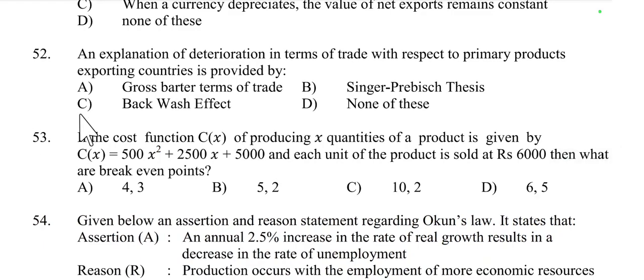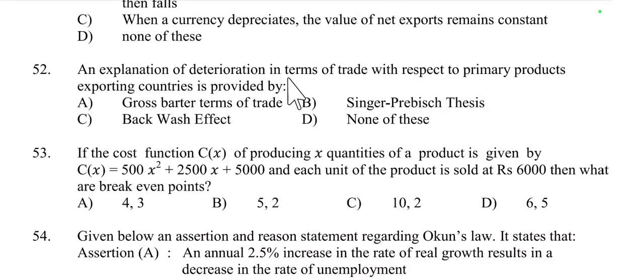Then question number 52: an explanation of deterioration in terms of trade with respect to primary product exporting countries is provided by gross barter terms of trade, the Singer-Prebisch thesis, the backwash effect, or none of these. This is called the Singer-Prebisch thesis. It explains the long-term deterioration in the terms of trade for countries that export primary products. According to this thesis, the prices of primary goods such as agricultural products and raw materials tend to decline relative to the price of manufactured goods over time.